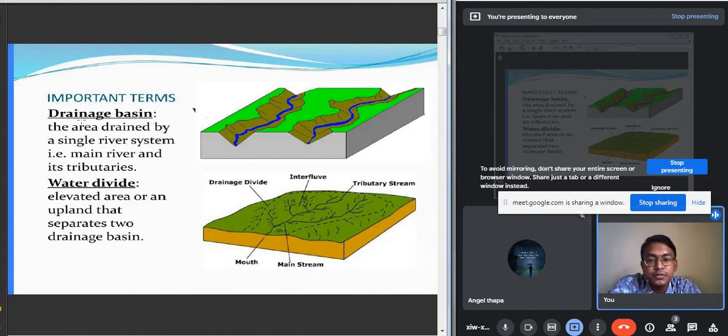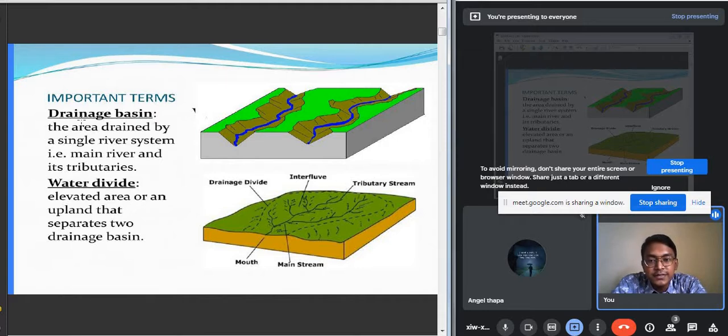These two terms are very important to understand the river system of any particular area. So what does the term drainage mean? Drainage refers to the river system of a particular area. And what does the term river system mean? The river and its tributaries form the river system.